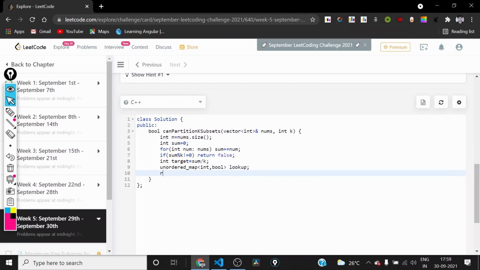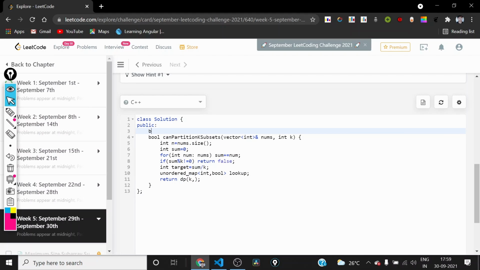And now we can return dp of, the first parameter will be k, so the k will be equal to k. And first let us define the dp function here. This dp function will return bool. The first parameter will be k. So k is basically the number of subsets remaining to be completed. The next will be the mask. After that, remaining. Then we will have n. Then we will have nums.